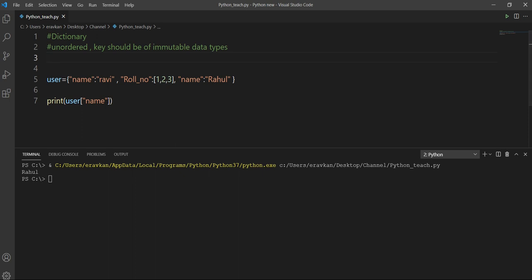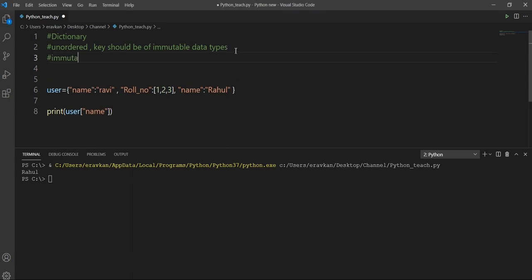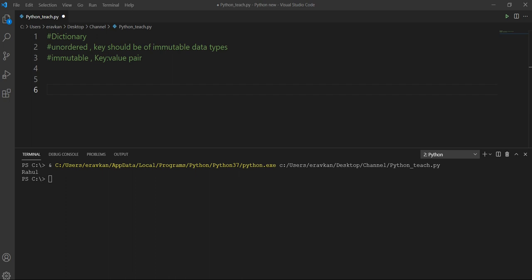You should avoid having duplicate keys. Okay. So dictionaries are unordered. These are mutable, like we can modify the data in our dictionary, and dictionary items are present in key value pairs. Okay. So there can be multiple ways to define a dictionary. Let me define a dictionary.